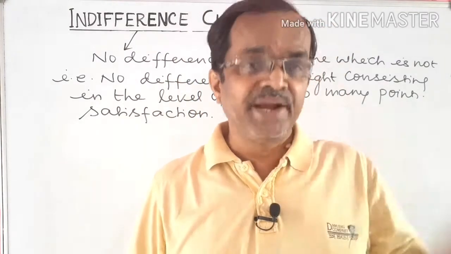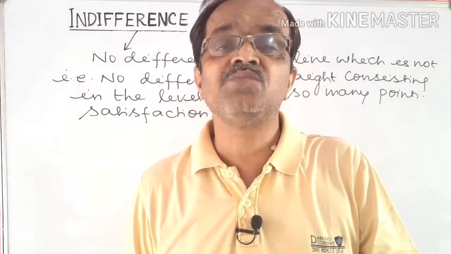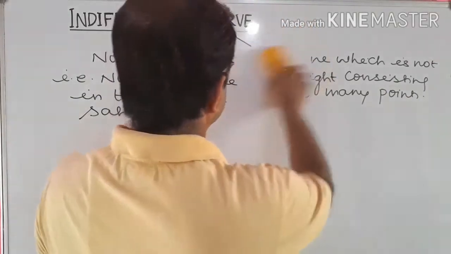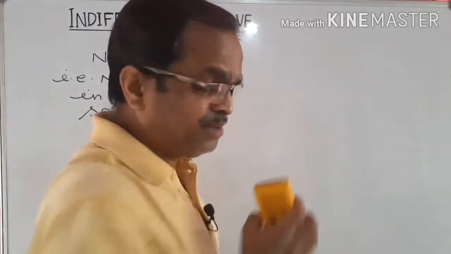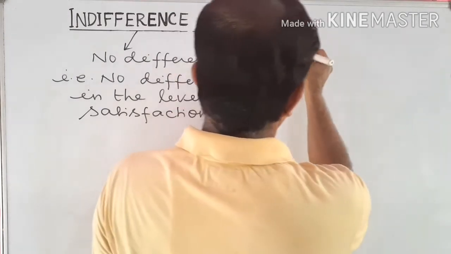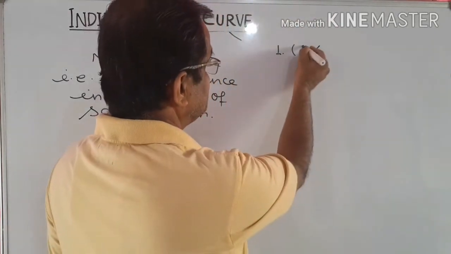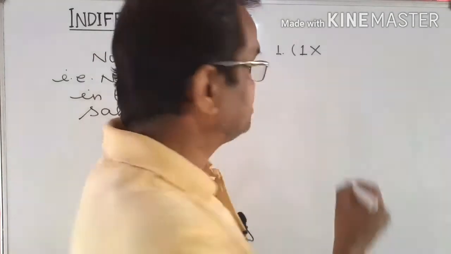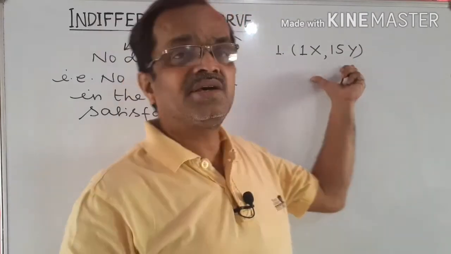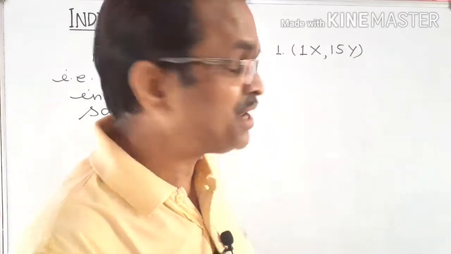Now, after spending the total money income on the purchase of the two commodities with the given prices, let us suppose the various bundles the consumer purchases are as follows. The first bundle is 1 unit of X and 15 units of Y. That is one bundle of the two commodities that the consumer can purchase out of his total given money income.